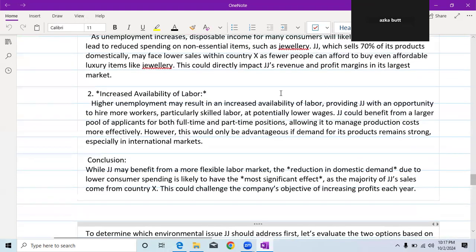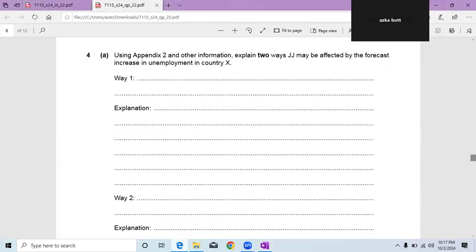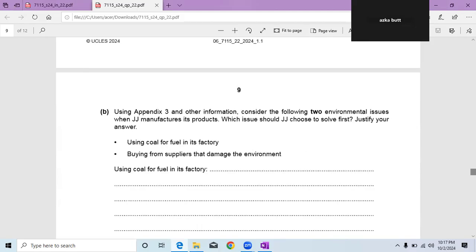And the second is increased availability of labor. Higher unemployment may result in an increased availability of labor, providing JJ with an opportunity to hire more workers, particularly skilled labor, at potentially lower wages. JJ could benefit from a larger pool of applicants for both full-time and part-time positions, allowing it to manage production costs more effectively. However, this would only be advantageous if demand for its products remains strong, especially in international markets. So we are done with this question, and now let's see the other one, the B part.